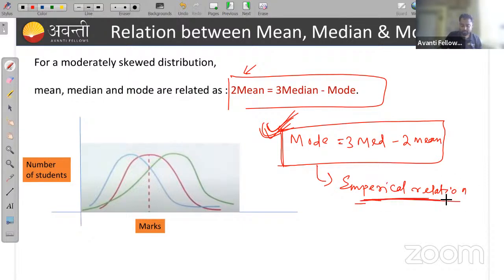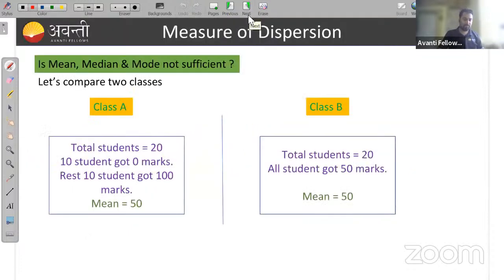Okay? Clear? Very good. Chalo, now if you say mean, median and mode, are they sufficient to analyze the data? Is it sufficient? No, it is not sufficient. So if it is not sufficient, let's compare.